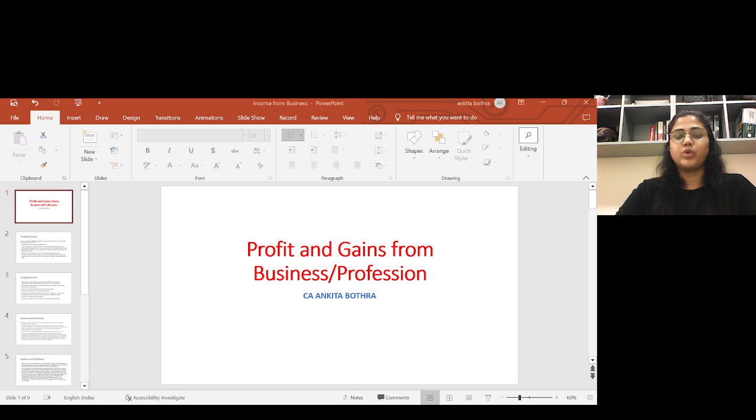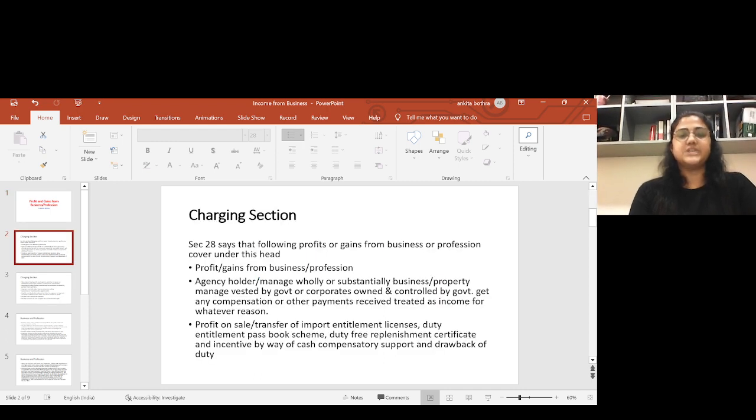Okay. So first we understand what is covered under this head from the charging section. The charging section is section 28 of the Income Tax Act 1961, which says that profit and gain from business or profession are covered under this head. So the following profits can be covered under this head. We will discuss each one by one. First is profit and gain from business and profession.